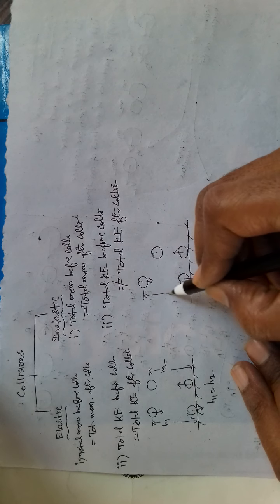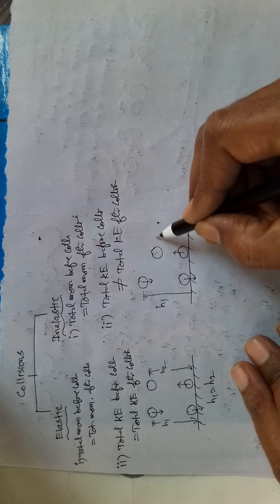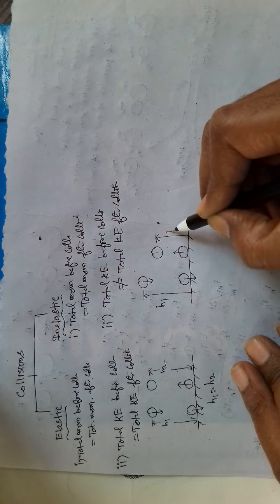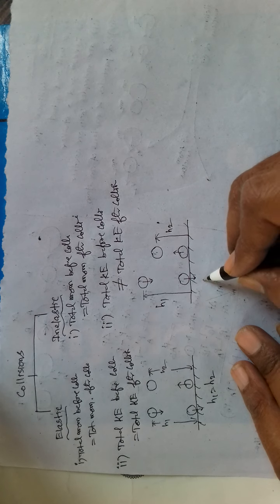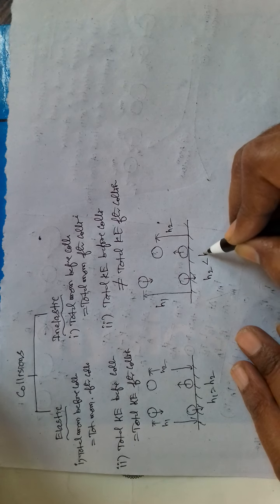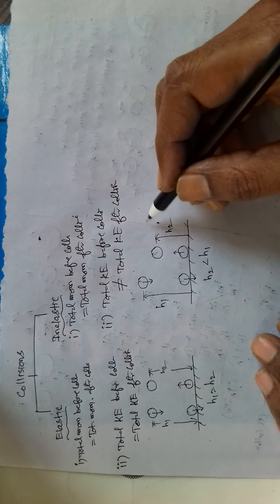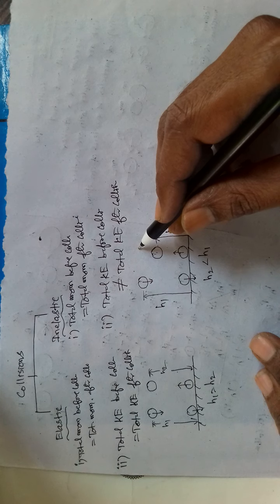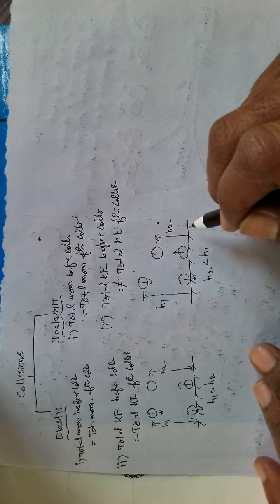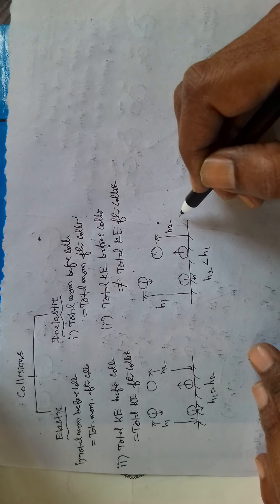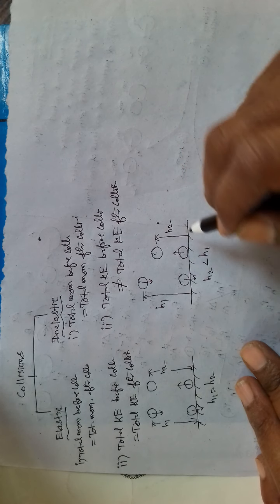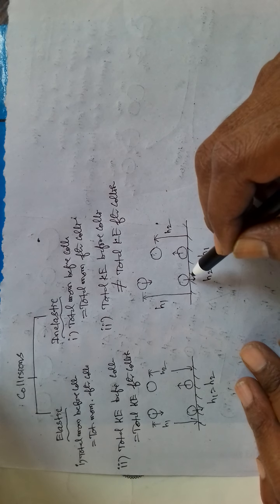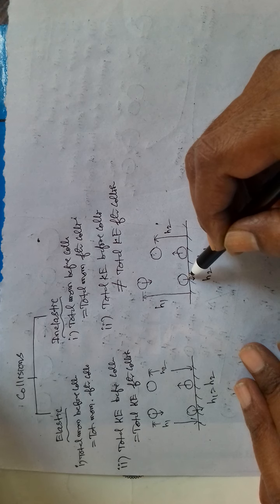And here it is h1, here it is h2, and h2 is less than h1. It doesn't reach its original height. The reason is some of the kinetic energy is being wasted when it strikes the floor. Here some heat energy is produced. Some of the energy is being wasted.